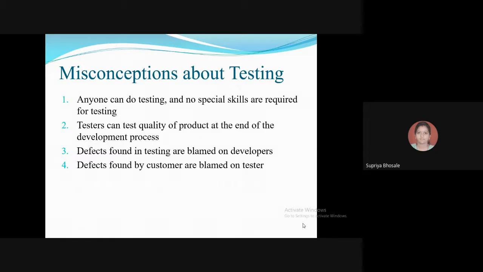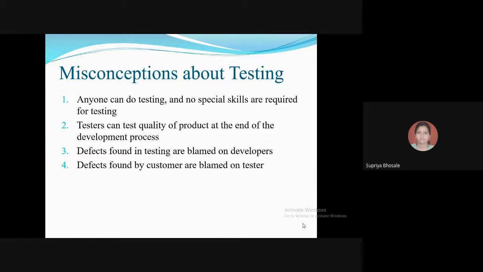So your product should be tested properly so that the number of bugs can be found in that product, those can be resolved, and it is finally given to your customer or user. Then you will get proper satisfaction from your customer. So definitely you have to give proper training to your people, your employees, your testers. So this is the first reason.